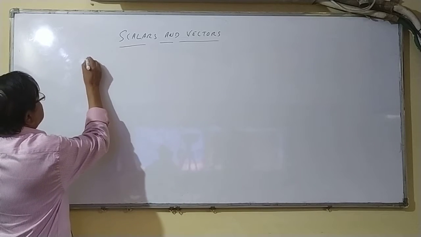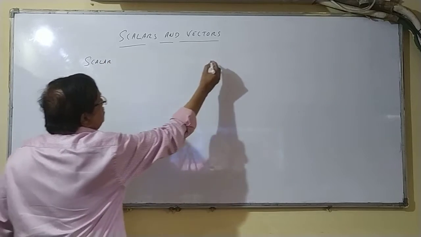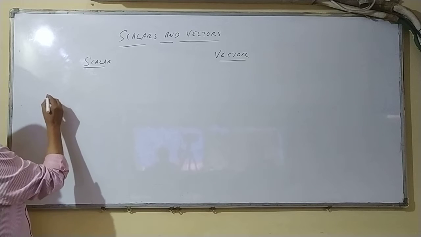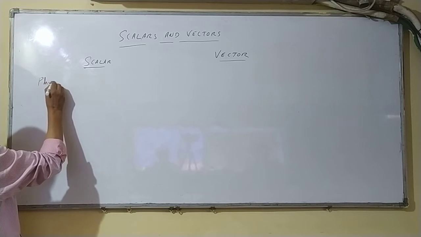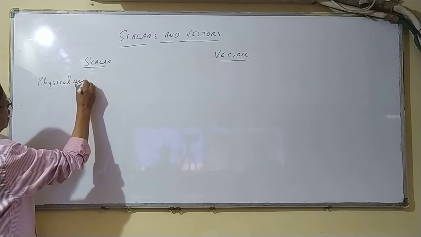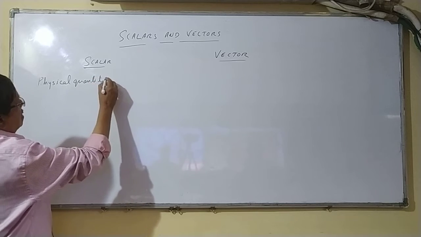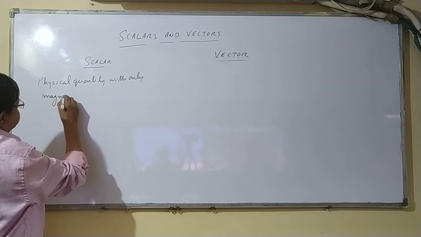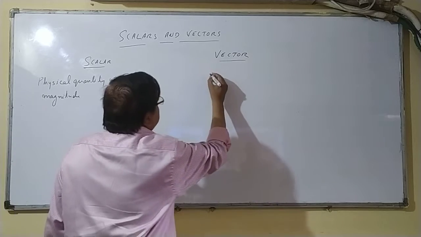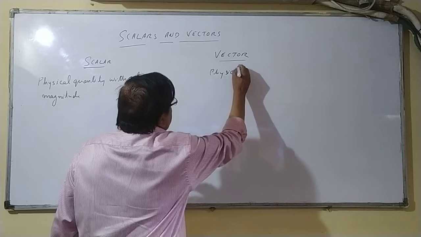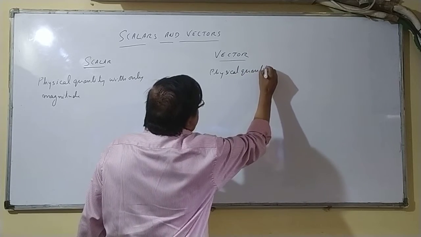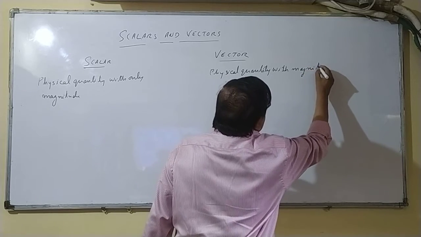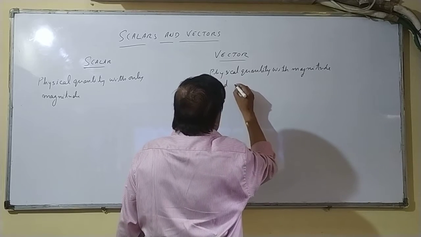I will write here: scalar, then vector. Scalar is a physical quantity with only magnitude, whereas vector is a physical quantity with magnitude and direction.